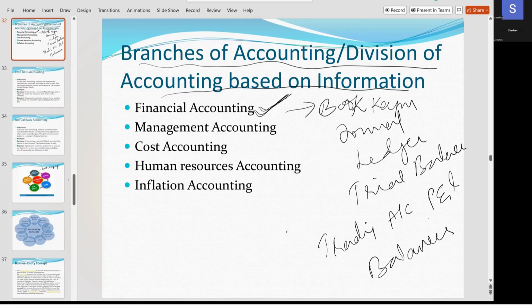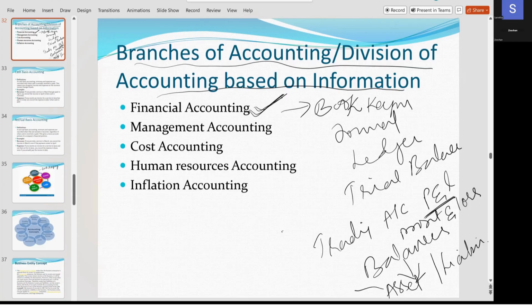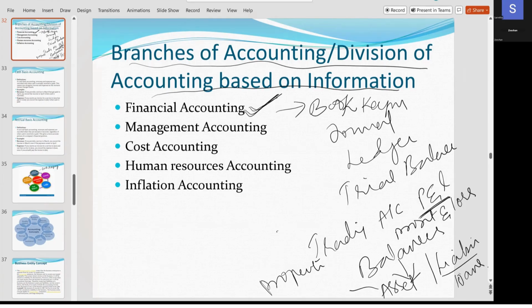And what does the profit and loss account tell? Whether the company is in profit or loss. And what does the balance sheet tell? Final transactions. The balance sheet consists of assets and liabilities. Assets means how many properties the business has, and liabilities means how many loans the business has. This part they are going to tell.